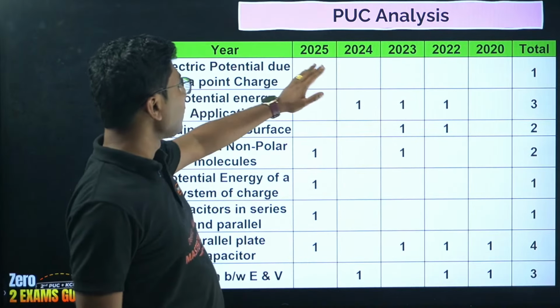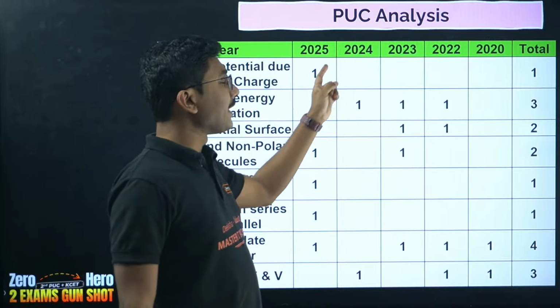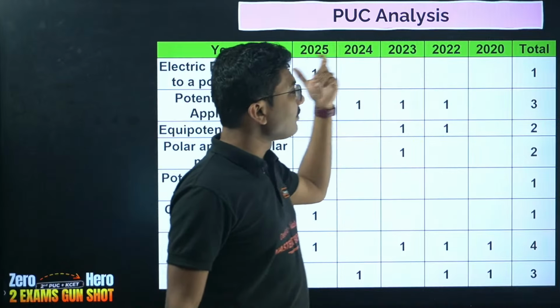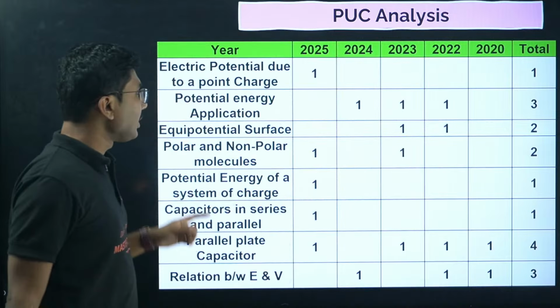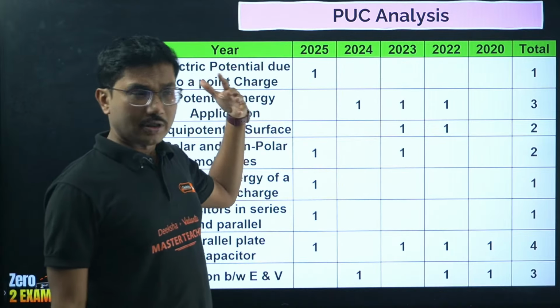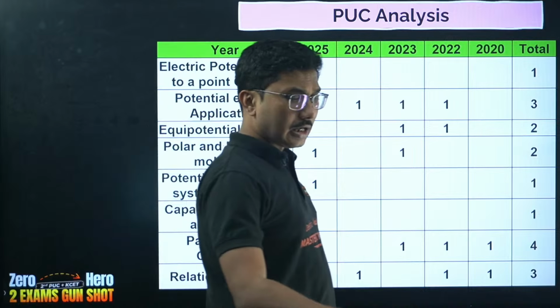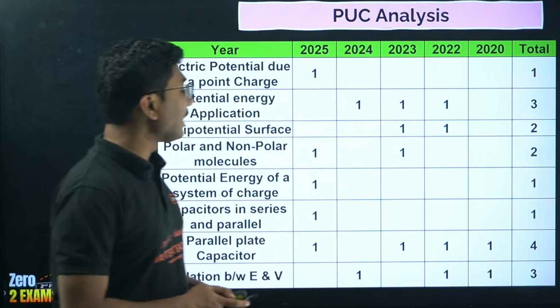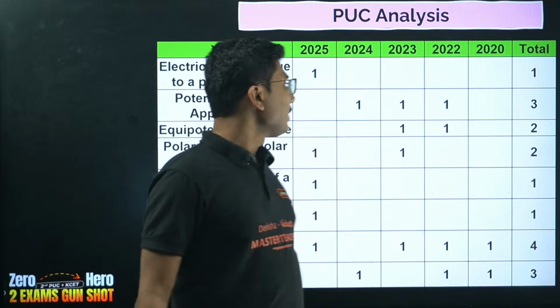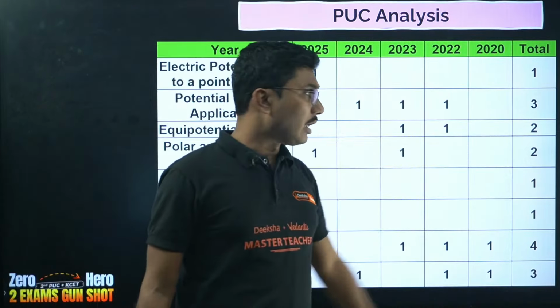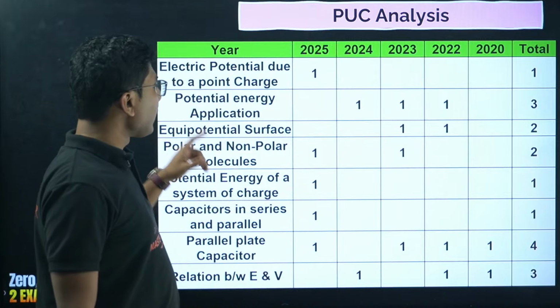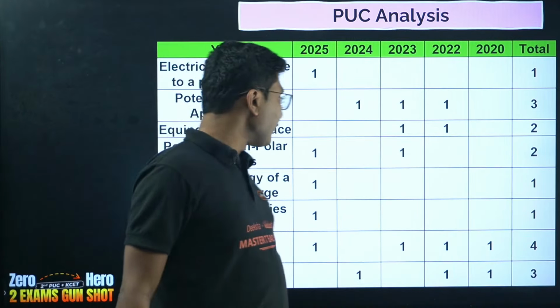Electric potential due to a point charge, even though it's a very important derivation, came only in 2025. Previously it has not come, so only once. Potential energy application based on numerical questions or other potential energy related questions came 3 times. Equipotential surface came only twice. Polar and non-polar molecule also came twice.